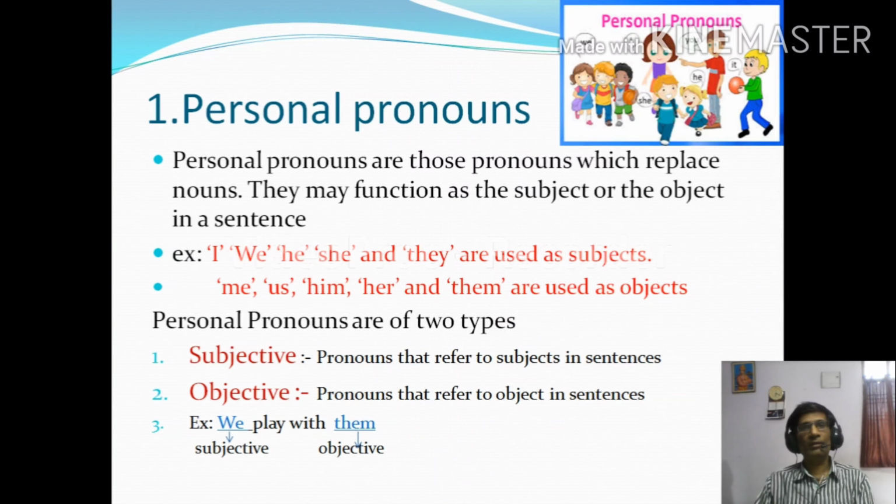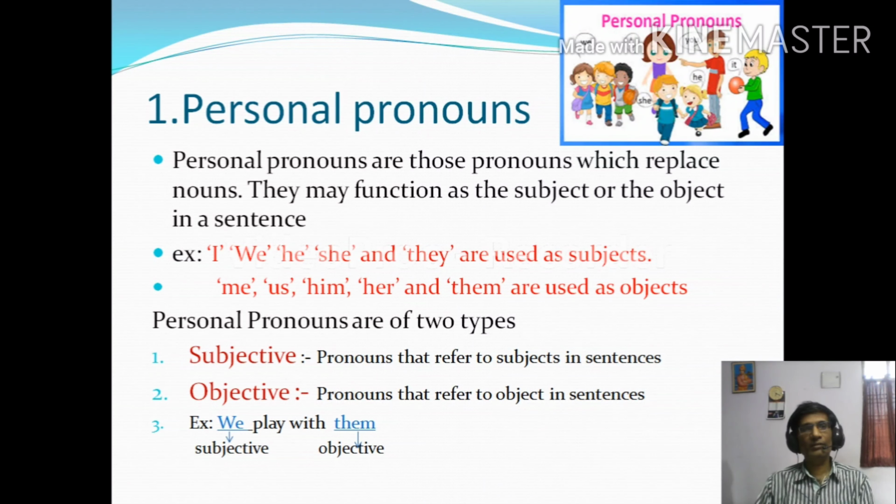For example, personal pronouns are I, we, he, she and they. These are used as subjects. Me, us, him, her and them are used as objects.